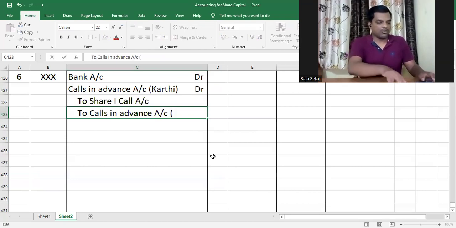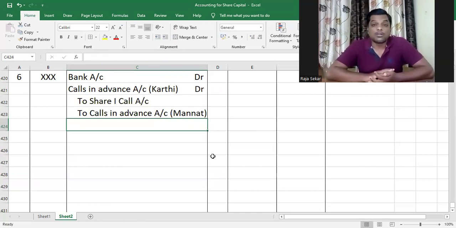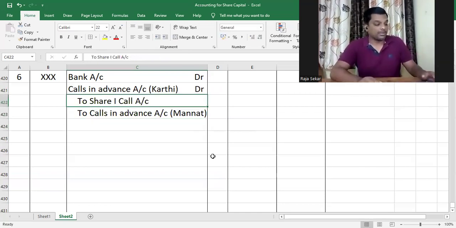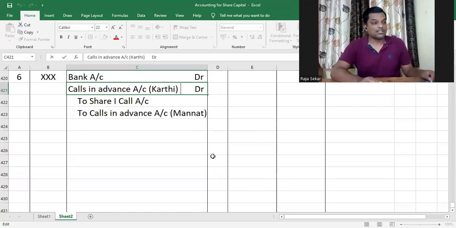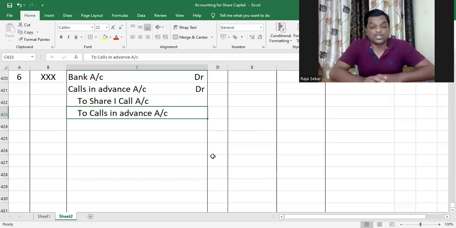And here they have written calls in advance Manath to signify the fact that calls in advance of Manath has been credited and calls in advance of Karthi has been debited, because calls in advance cannot be debited and credited in the same account. Am I right or not, my dear children? And they are also given an alternate journal entry in a situation like this.